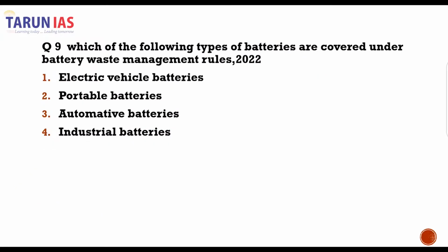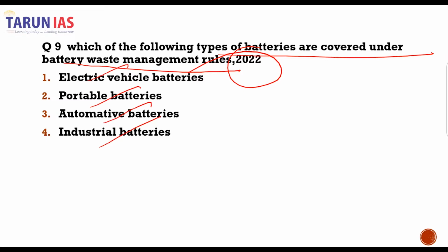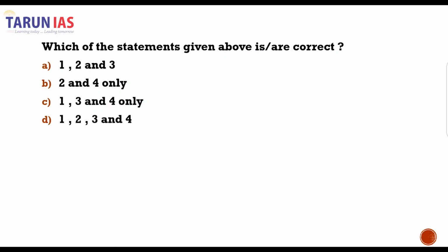So the next question of the day is about which of the following types of batteries are covered under the Battery Waste Management Rules of 2022. Electric, portable, automotive, industrial batteries. All these batteries are covered under this rule, and we will see the detailed explanation of it. Since the correct answer has been asked, D is our correct answer. Let's look at the detailed explanation.